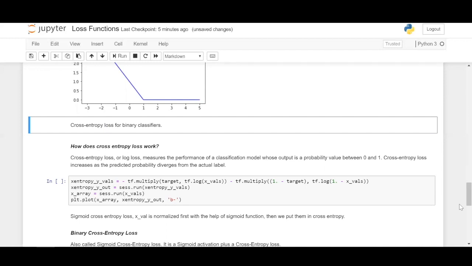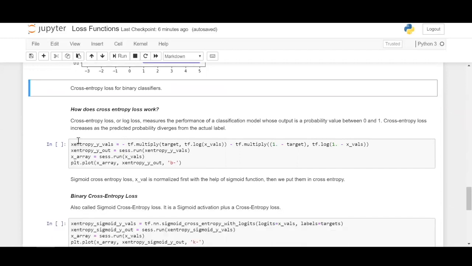Hence it is used in categorical data problems, where the target is categorical. Also, cross entropy loss increases as the probability predicted by a neural network diverges from the actual value. So if there's a huge divergence between the predicted value and the actual value, loss tends to increase, right? That is what happens in cross entropy loss also.